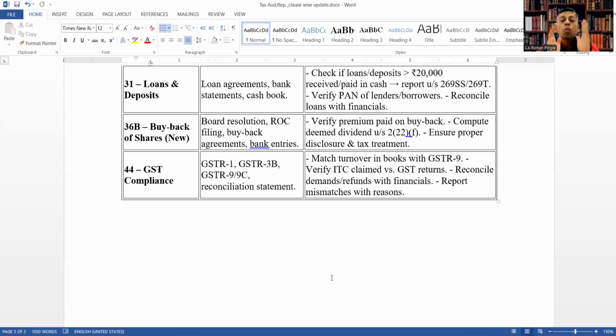So this is what we have gone through; we have learned the recent updates relevant to assessment year 2025-26. Hope it will be beneficial to you. So gear up, as the due date is already extended, but don't relax much.